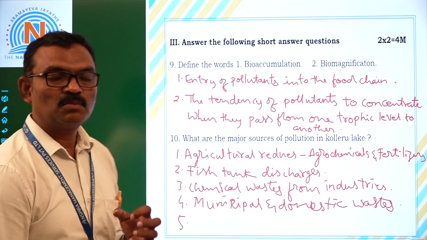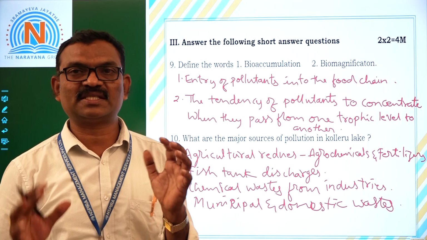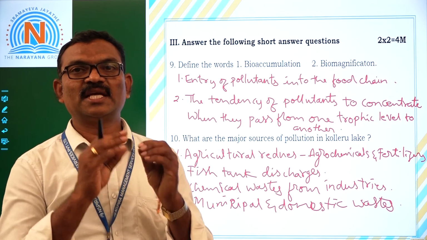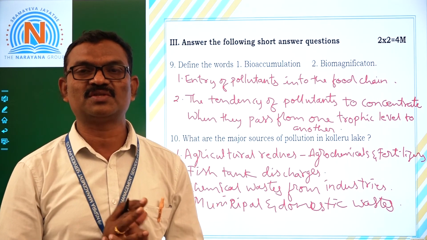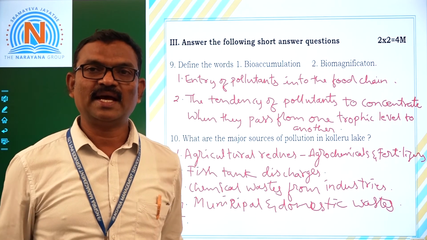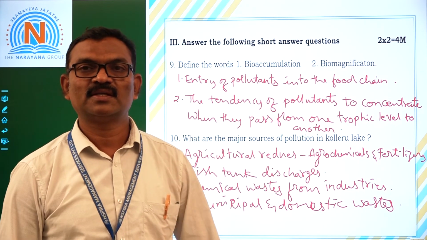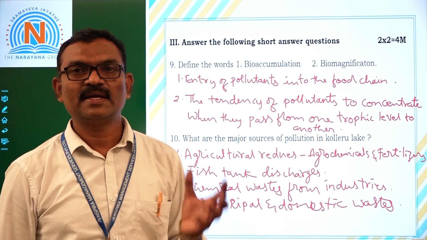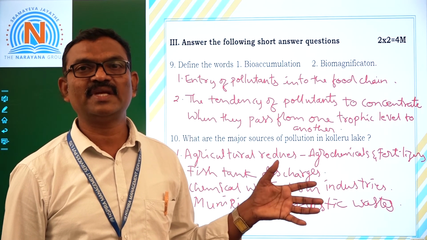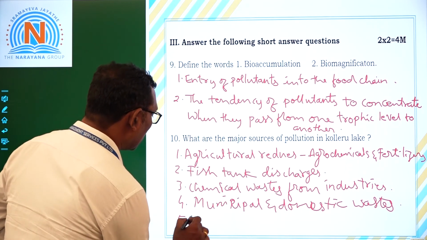Finally, extra addition of nutrients, especially from anthropogenic sources. Whichever animals die, the dead animals are thrown into Kolleru Lake. In such a way, the lake receives pollutants.